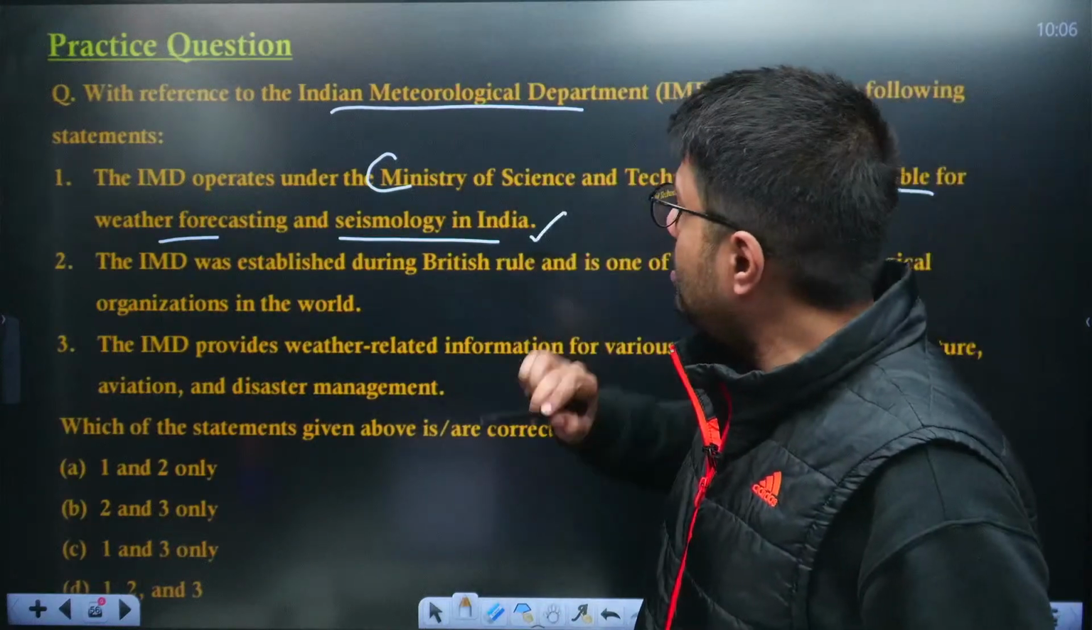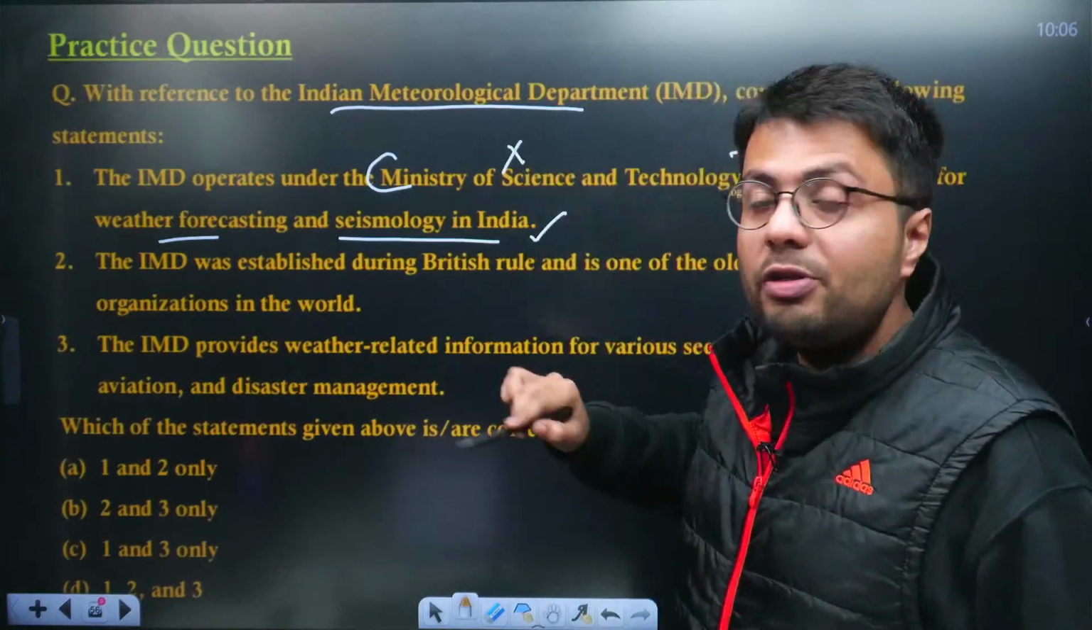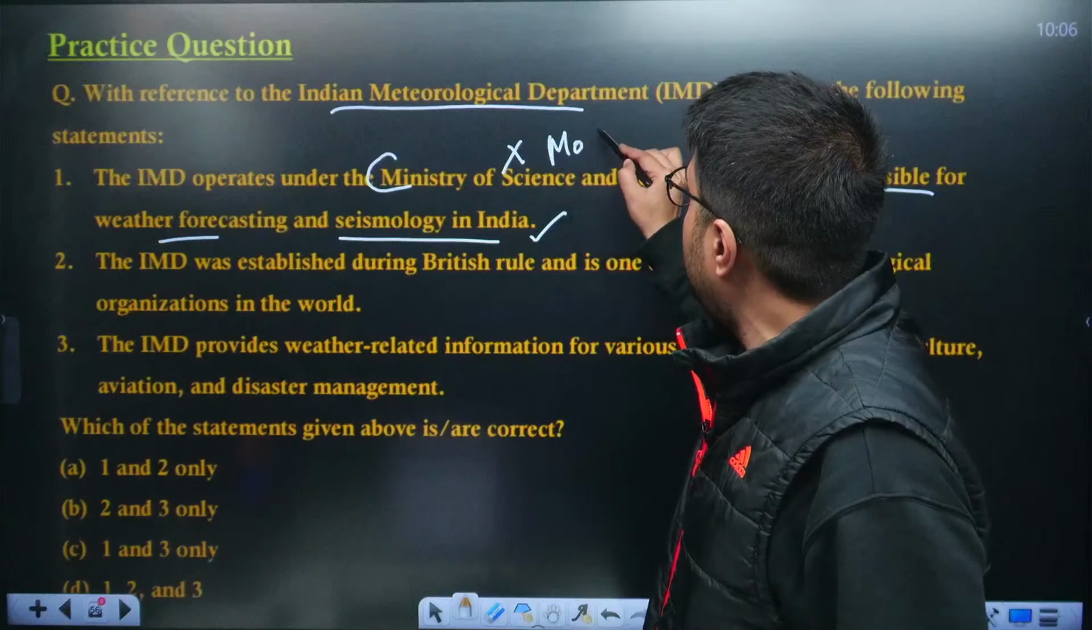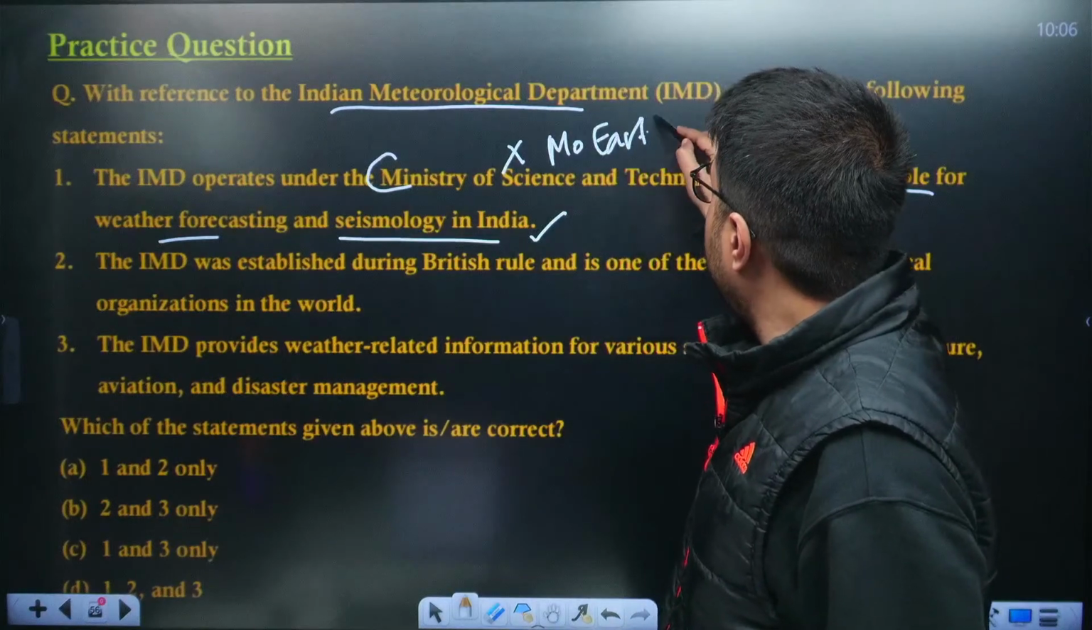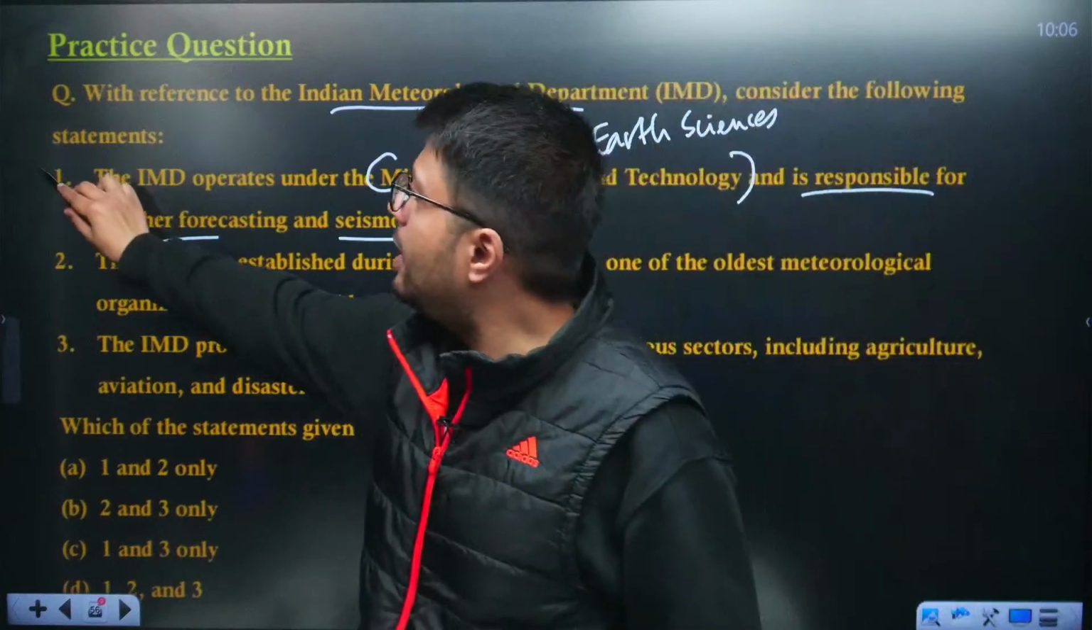Although it is responsible for weather forecasting and seismology, it does not come under the Ministry of Science and Technology, rather it comes under the Ministry of Earth Sciences. So, the first statement therefore is incorrect.